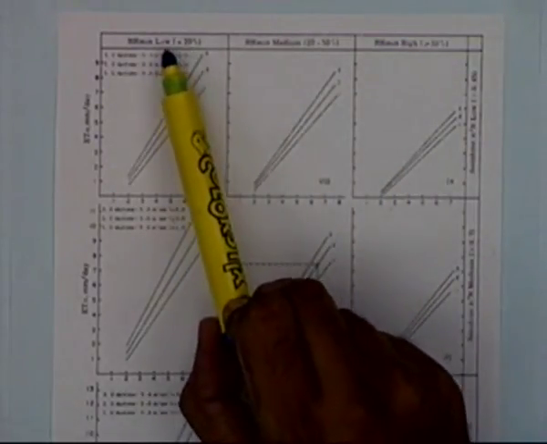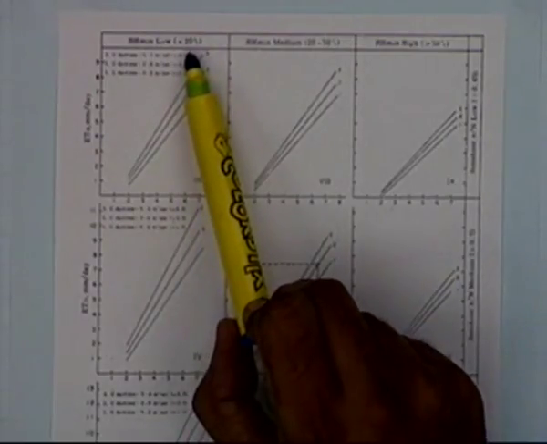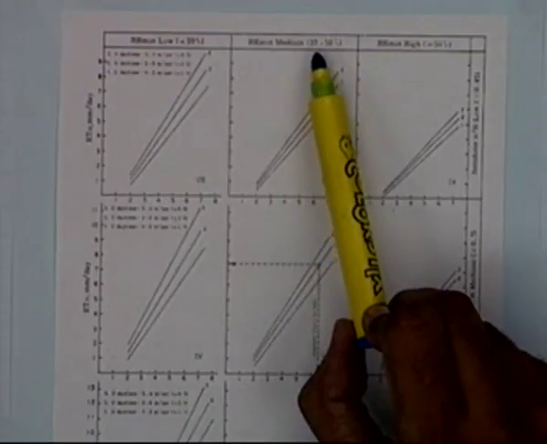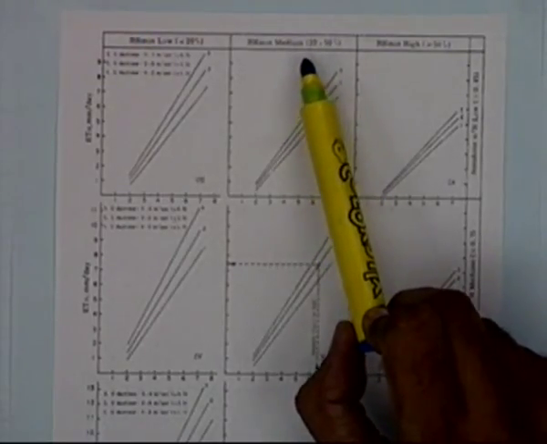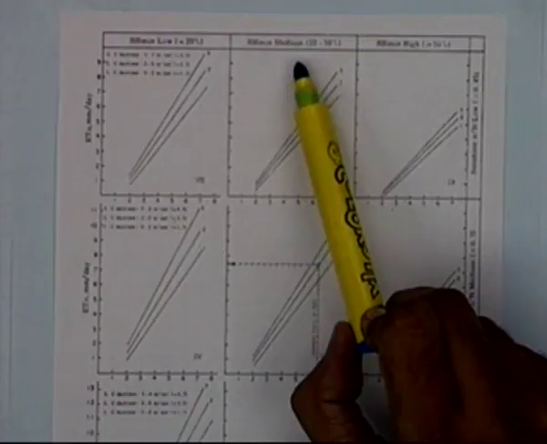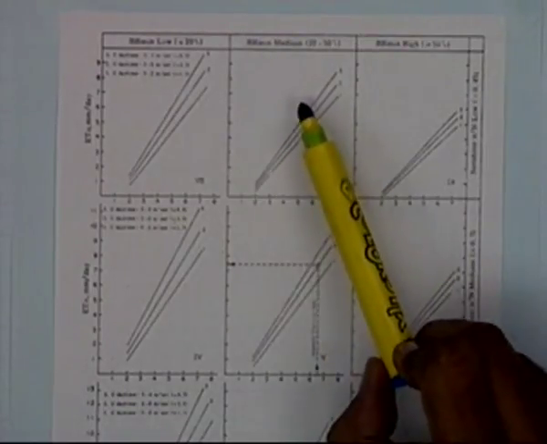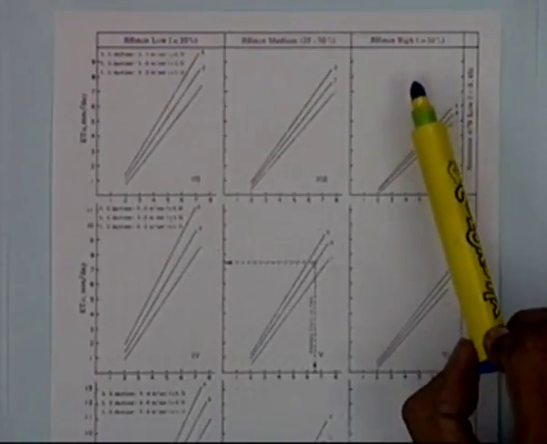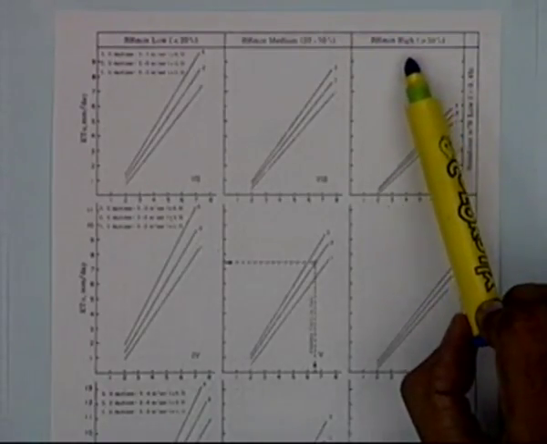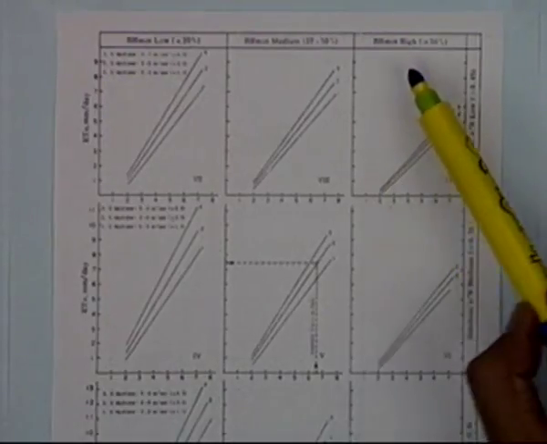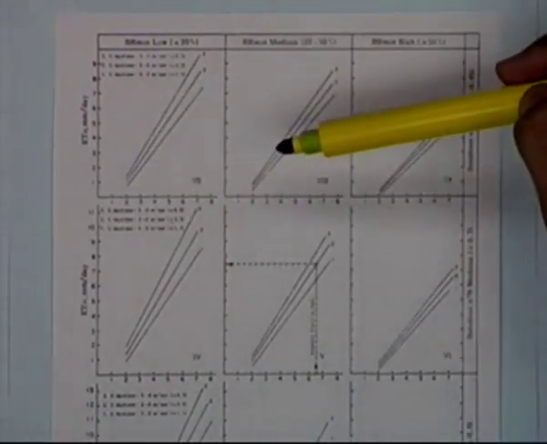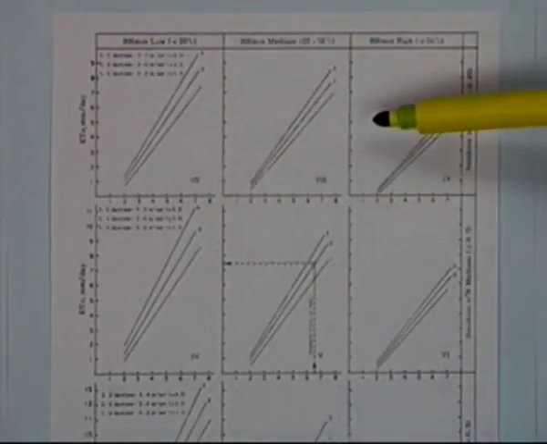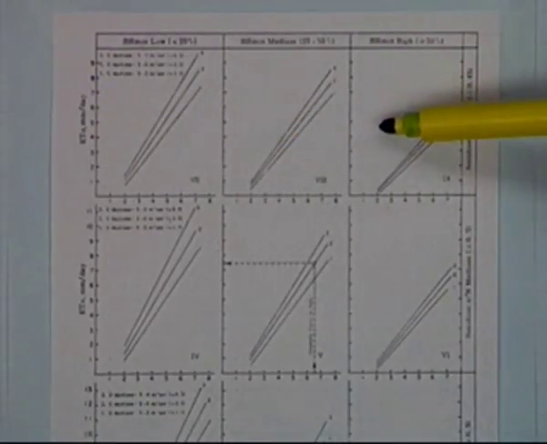There is low relative humidity, which is less than 20%. If relative humidity is between 20% and 50%, which is termed medium, you use this square, or you can use the third one if the relative humidity is more than 50%. So knowing the relative humidity, you can select which of these columns to use.